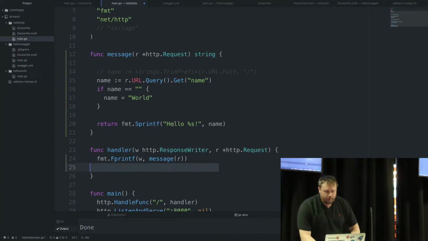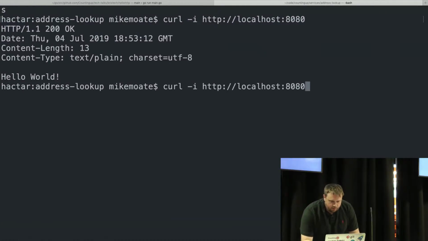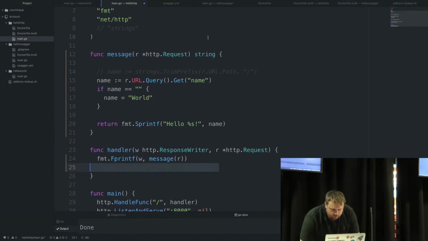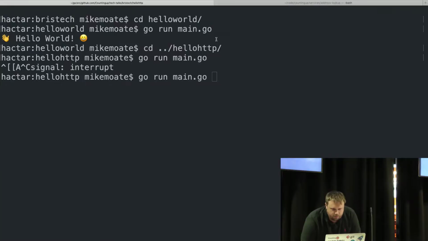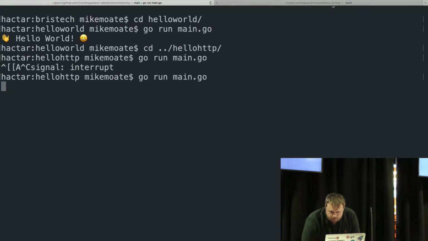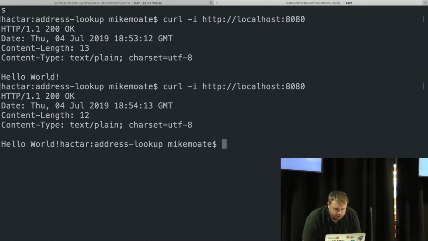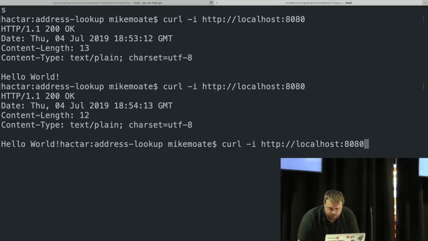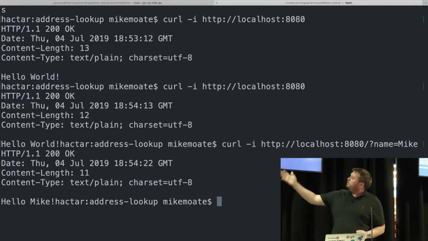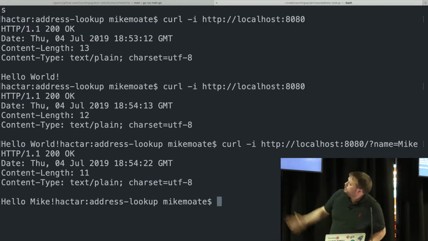We're now going to use that inside our handler. And so if we go back here and make sure I've saved the file, run that this time. We run our curl, we should still get hello world. Okay, we're missing a line ending, never mind. If we add question mark, name is Mike, we should get hello Mike. Can you see that? Yes, it worked, super.